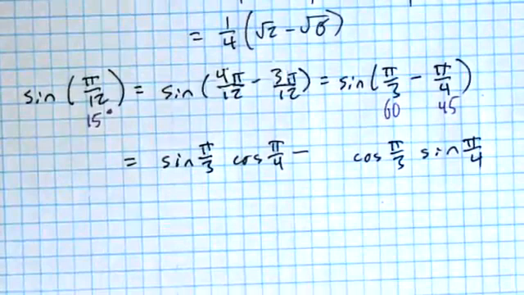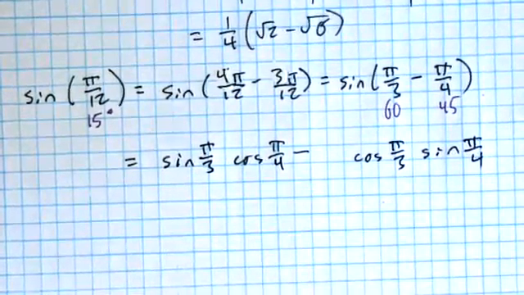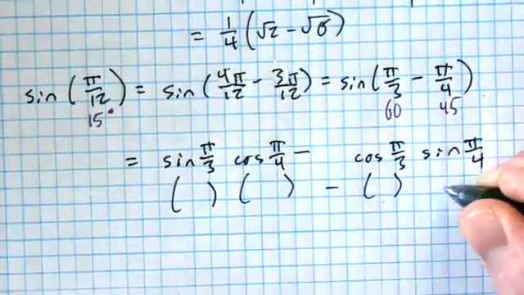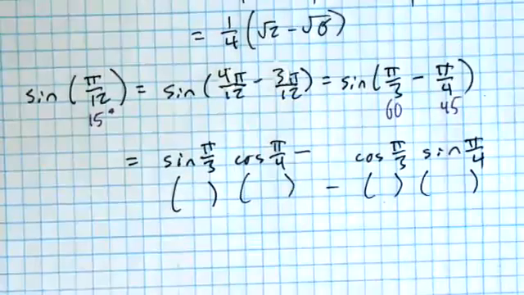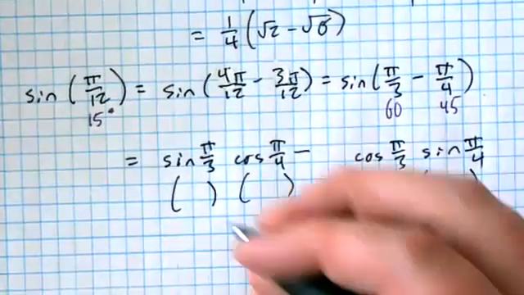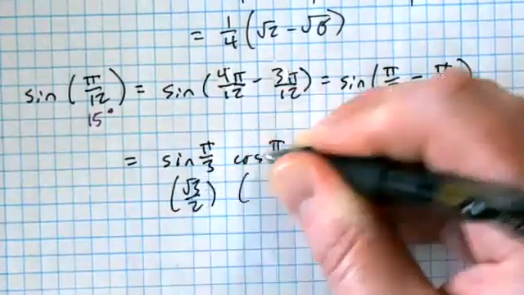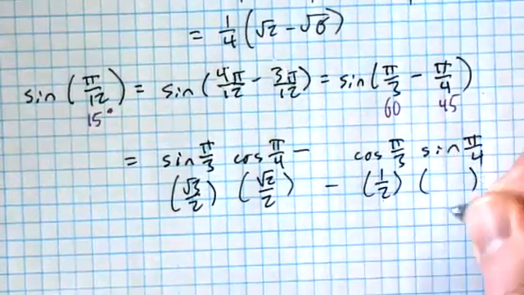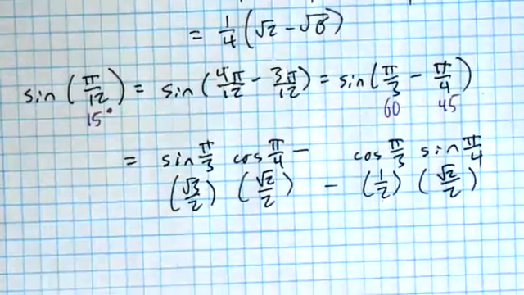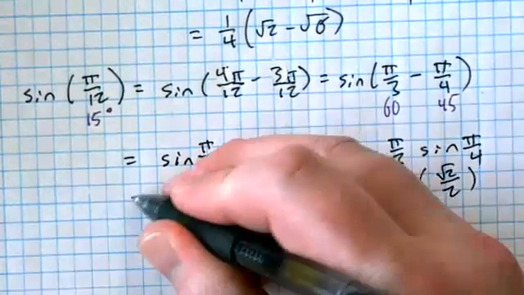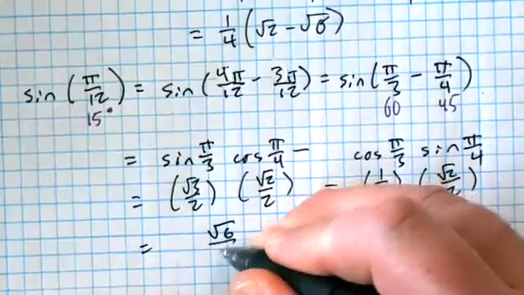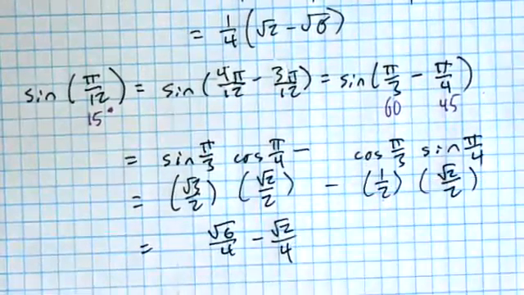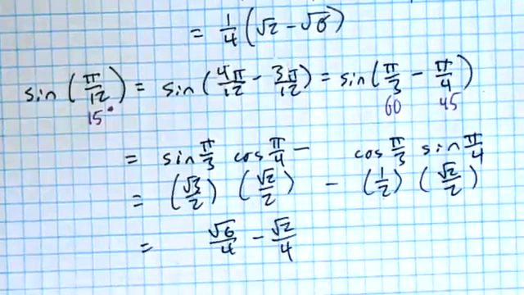So I got it all set up. All I got to do is evaluate. You're going to end up with some stuff that you're going to multiply and then subtract and then write down your answer. So I got sine of pi over 3 is root 3 over 2, root 2 over 2. Cosine pi over 3 is a half. That's root 2 over 2. Oh, didn't you get the same thing the way you did it?